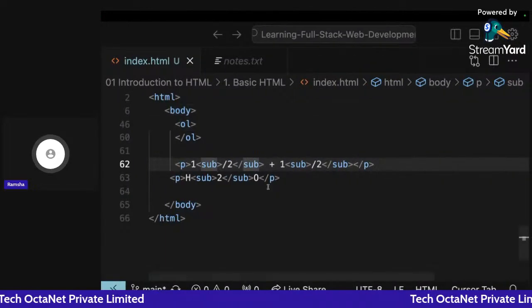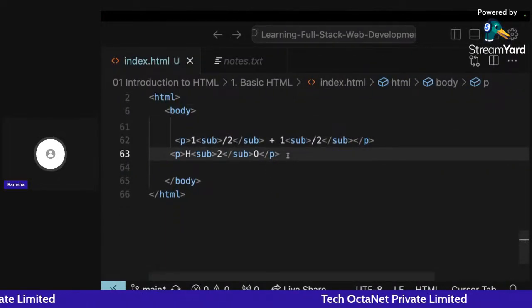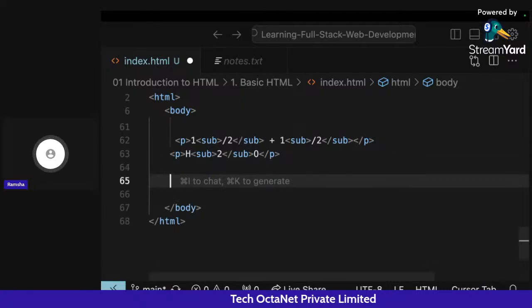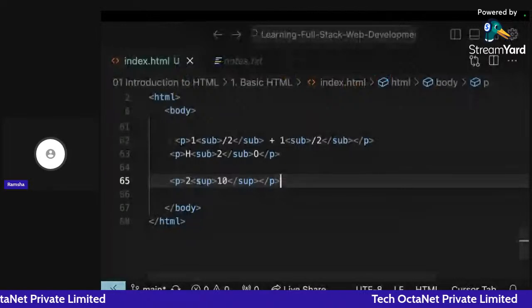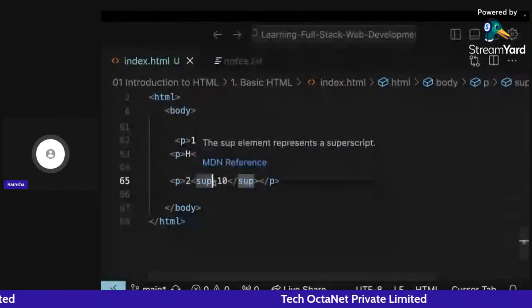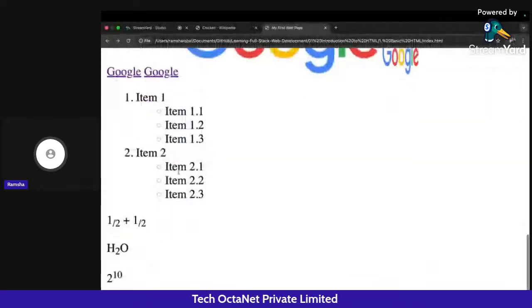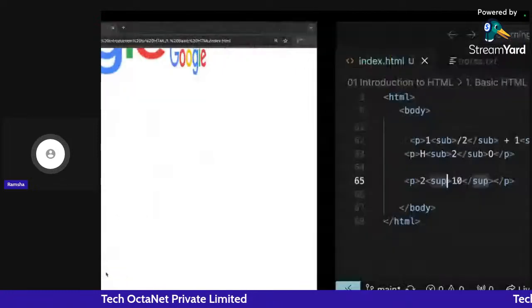Now, if I want to make a square of something, let's suppose I want to write here 2 to the power 10, for example. So I can simply write 2. In place of sub, I will write sup, and I can go back and click on refresh. So you can see I'm getting this as a superscript.